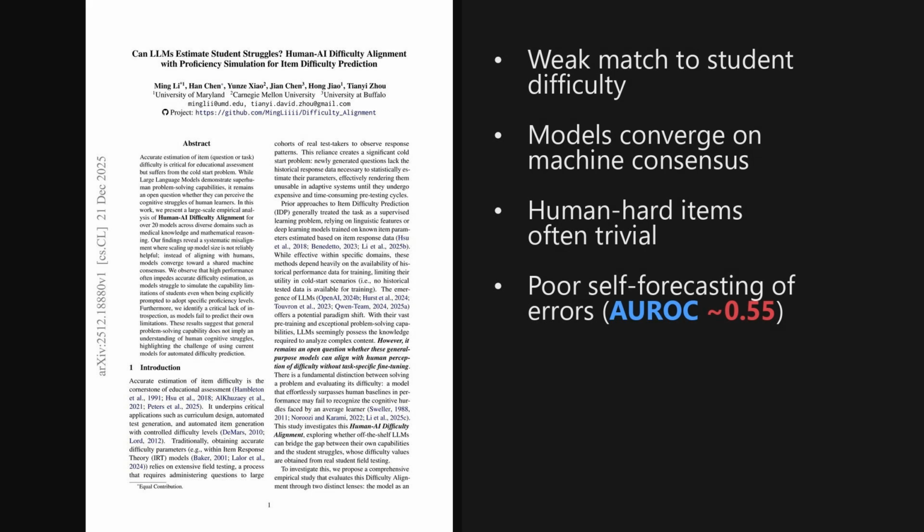Alright, 2 takeaways stand out. Large language models often fail to match real student difficulty rankings, and scaling up, or persona prompting, does not reliably fix that misalignment. The broader implication is that automated item difficulty prediction still needs grounding in student data and careful calibration, not just stronger models.